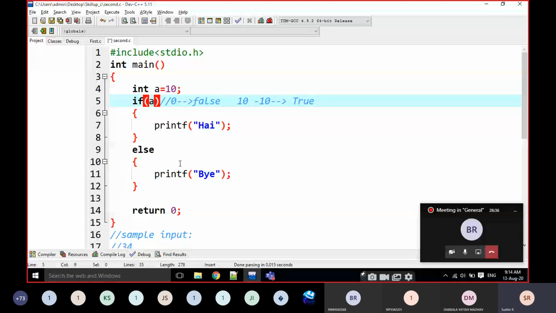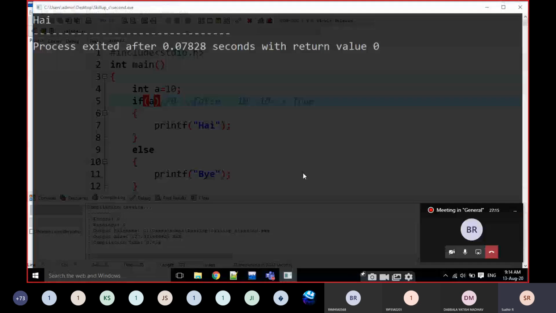Now I am writing here A. Can anyone guess what the output is here? High, or bye, or error? Three options are there. A equals 10, so high. Why is it high? What is the A value? The A value is 10. If of 10 means it is a positive value. That's why the output is high.